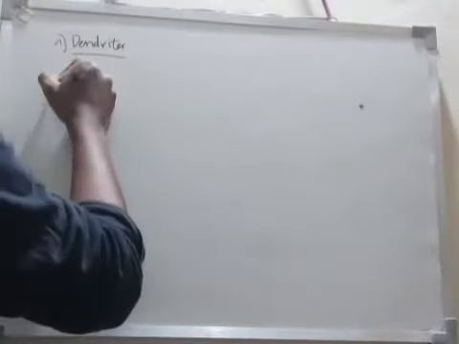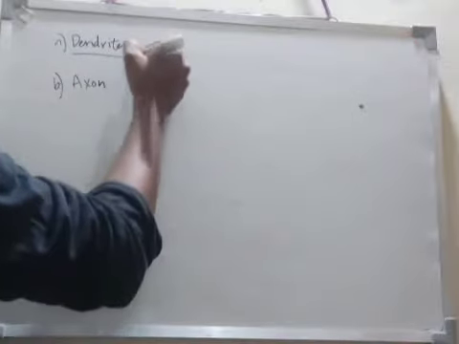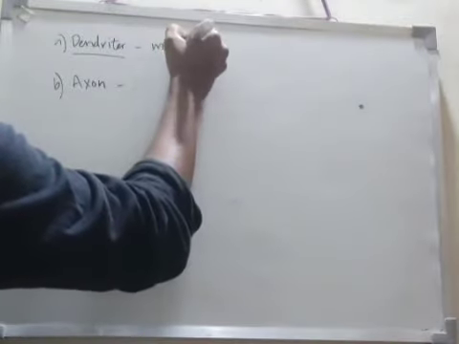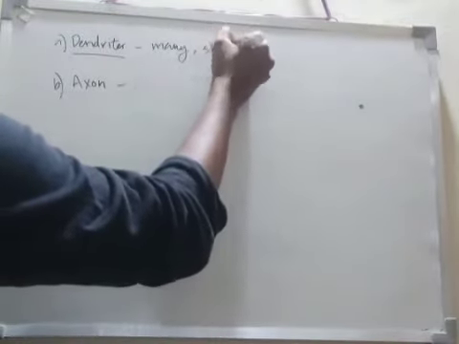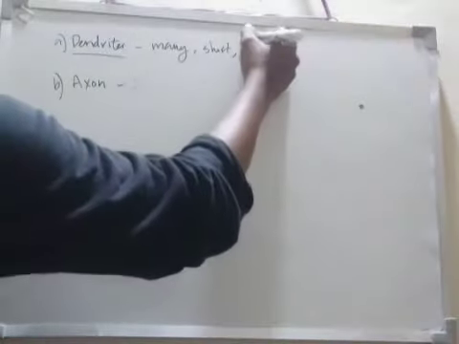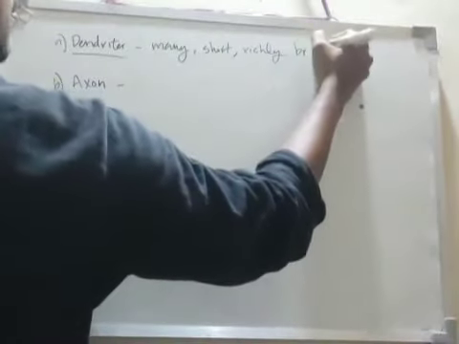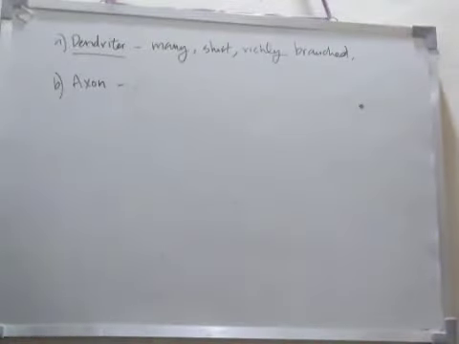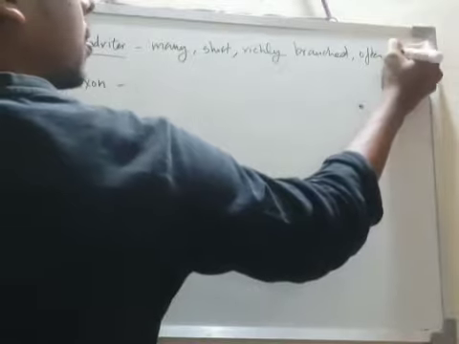Dendrites are many, may be short, richly branched, and often very coarse.